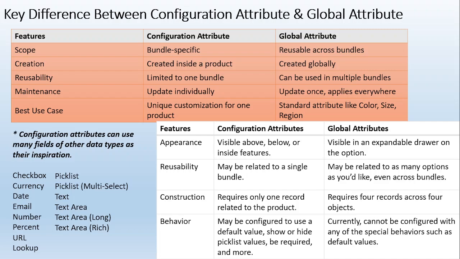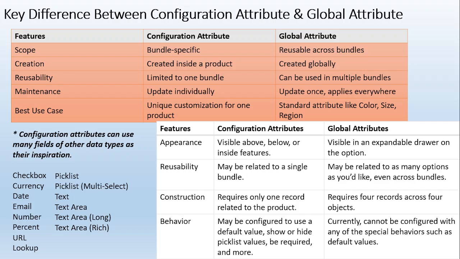Record requirements: a configuration attribute requires only one record related to one product, because it's related to the bundle or the particular feature. I can add only one record. But for the global attributes, because they are not specific to a bundle, I need to add multiple records, one for each product option. So what is the behavior? A configuration attribute may be configured to use a default value, show or hide pick list values, or be required. But the global attribute currently cannot be configured with any of those special behaviors such as default values. Correct?